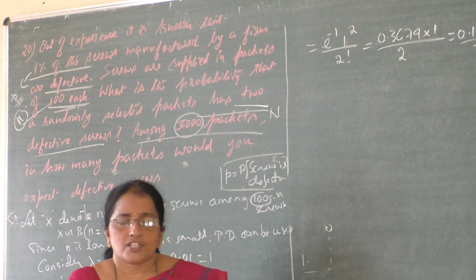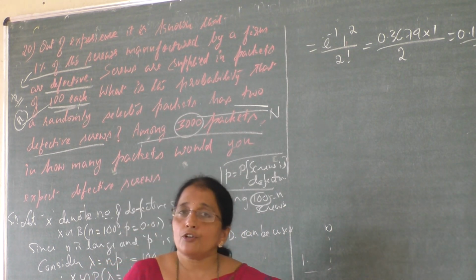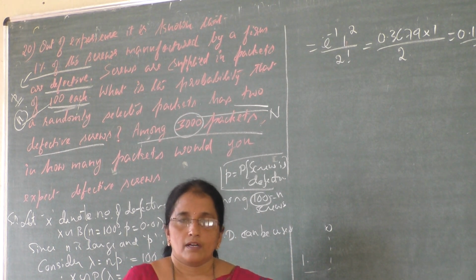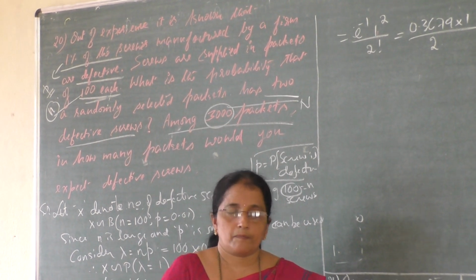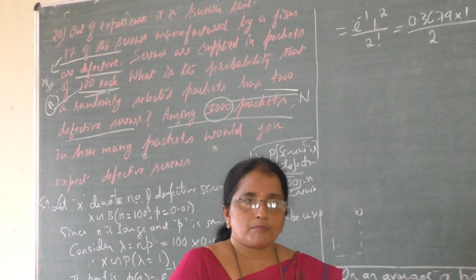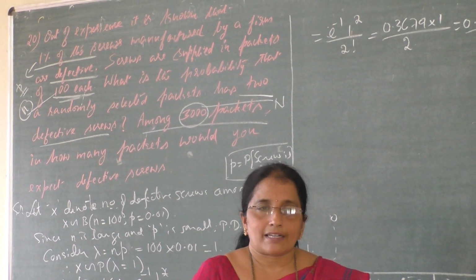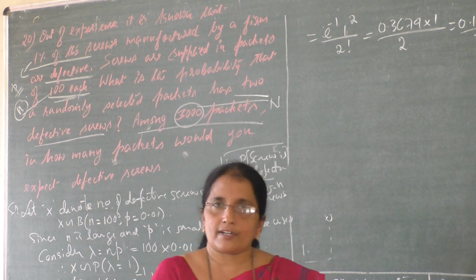Students, generally imagine you have a packet of pens. When do you say a packet of pens is defective? Suppose a packet has 10 pens and you purchase it from a shop, and after coming back you open the packet and observe one pen is not proper, it is defective.